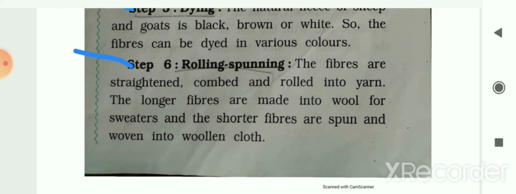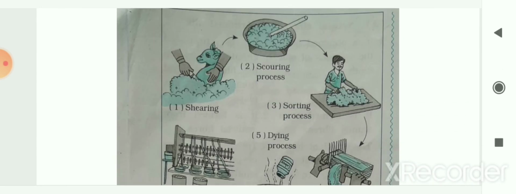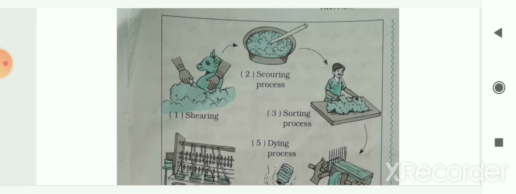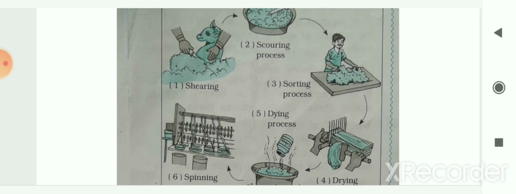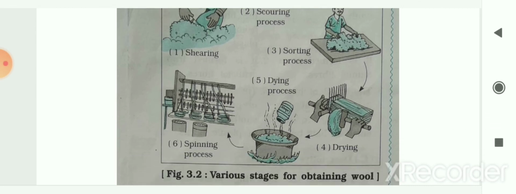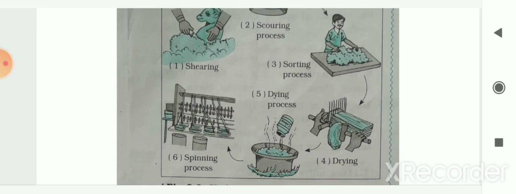Here in the picture, these steps are shown to you. First one is shearing, then scouring, sorting, then drying of this hair, then dyeing or coloring, then spinning, and this is how we get the cloth which is made up of wool.